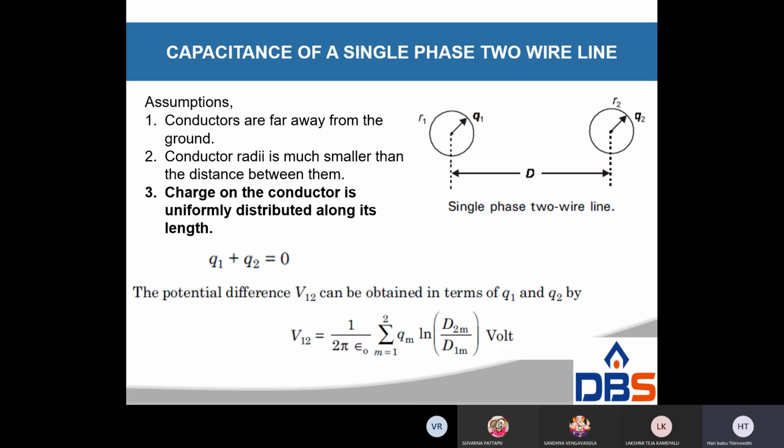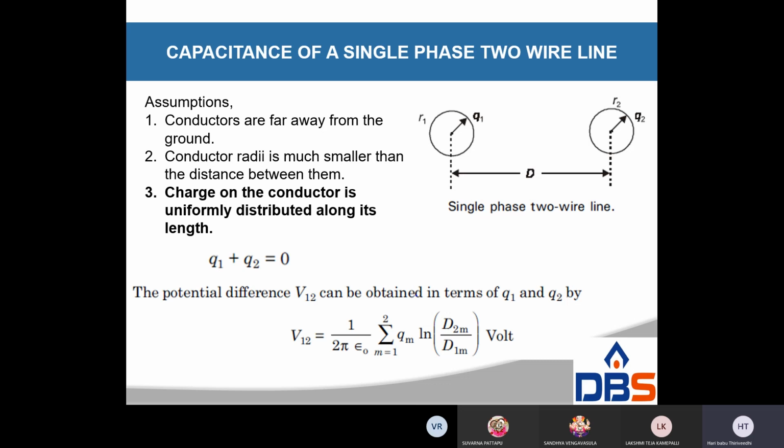So q by 2 pi epsilon naught is the common factor: integral r to infinity dx by x minus integral d to infinity dx by x. That is q by 2 pi epsilon naught [ln x] from r to infinity minus [ln x] from d to infinity, which is q by 2 pi epsilon naught (ln infinity minus ln r minus ln infinity plus ln d). Therefore, VA is equal to q by 2 pi epsilon naught ln d by r volts.